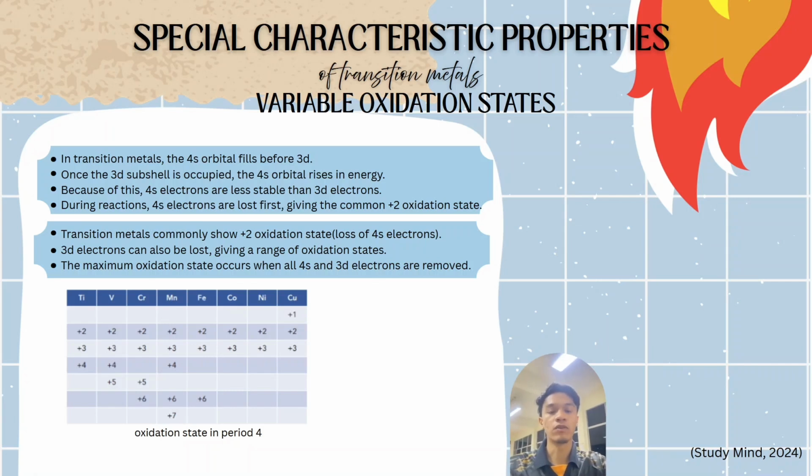And we can see from the table of oxidation states in period 4 some examples of oxidation states from Ti, vanadium, chromium, manganese, iron and others.